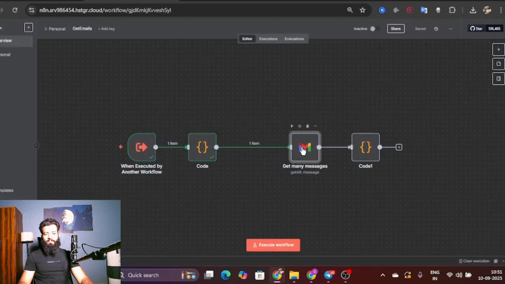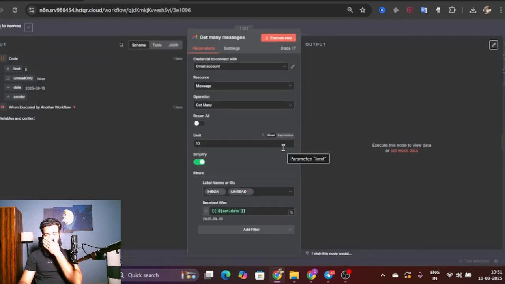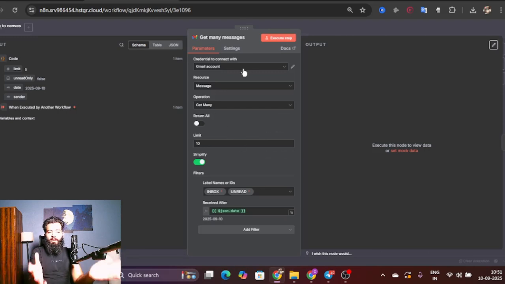But we go back. We go to Get Many Messages. Okay. Now you connect your email account, all right? You have to connect your email account, and on the labels, you have to have inbox and unread. You don't want the emails from promotions or updates. You need it from inbox and unread.